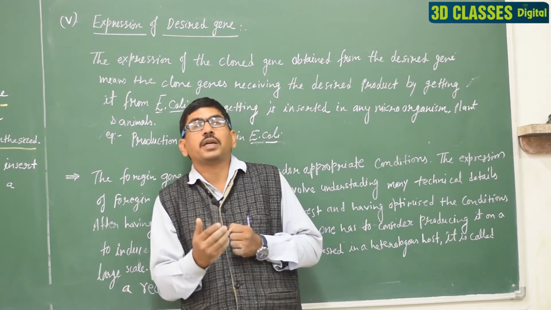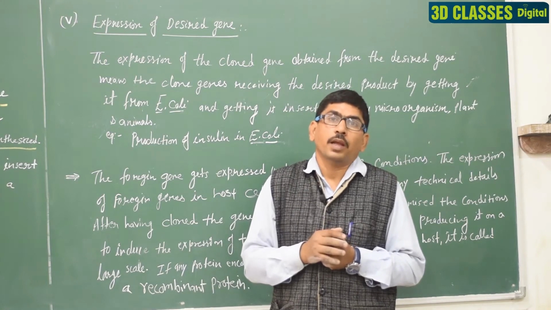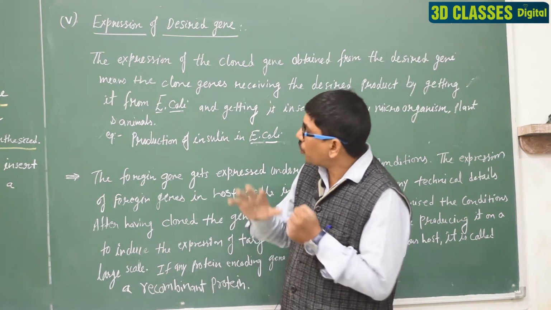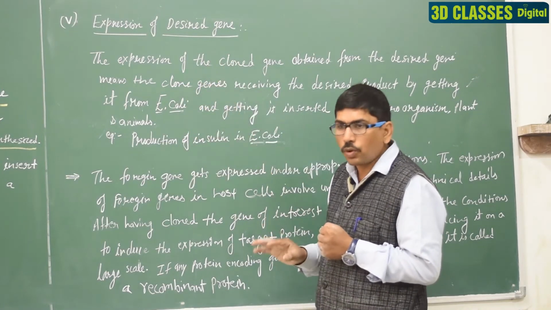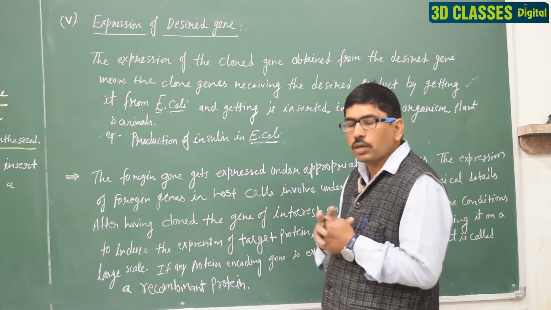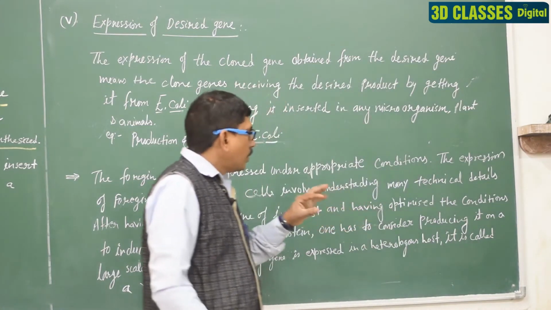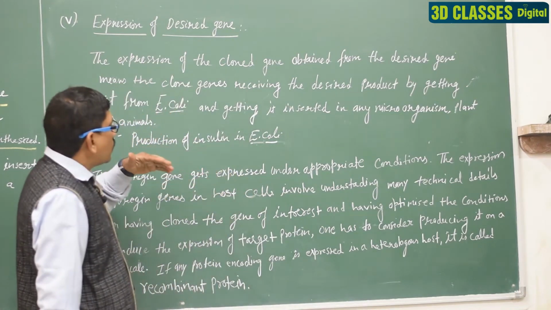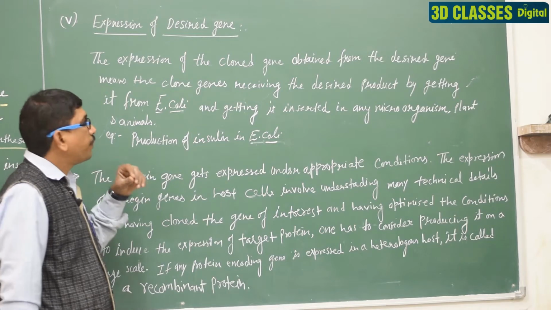And we obtain the desired product by this gene. Clear? So, there are two paragraphs, the first and second. This paragraph is given in your Rajasthan board book and this paragraph is given in your NCERT book. We have explained both the paragraphs. Both are the same, but the way of the expression is different.